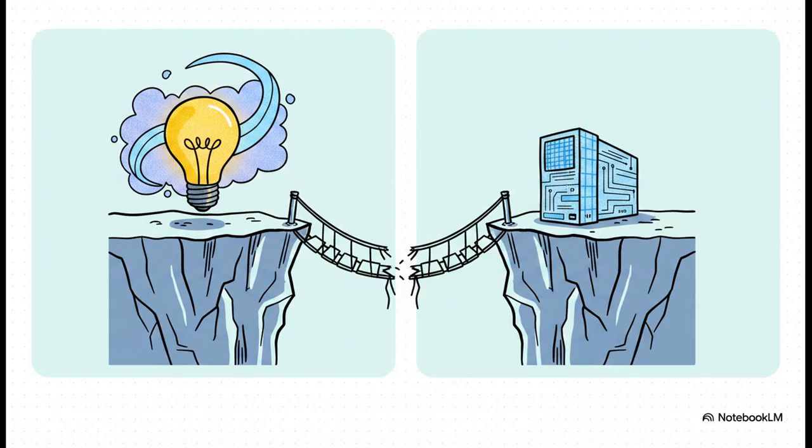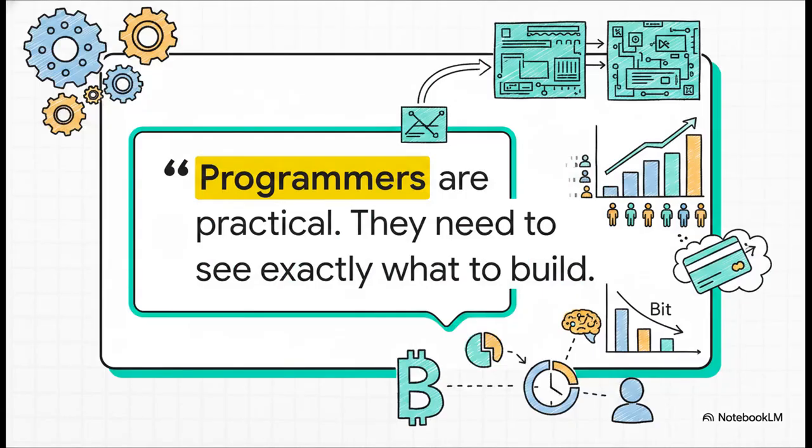Well, there's a huge communication gap. On one side, you've got the visionary. They feel the frustration and speak in concepts, metaphors, and cognitive bits. On the flip side, you have the developer, and they speak in Python, SQL databases, and user retention metrics. You can't just pitch a cool philosophical concept to a programmer. The gap between the visionary's brain and the developer's code is simply too wide. As the source discussions put it perfectly, programmers are practical. They need to see exactly what to build, not just why it's brilliant.